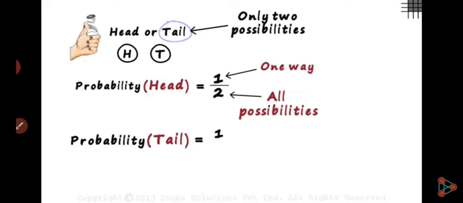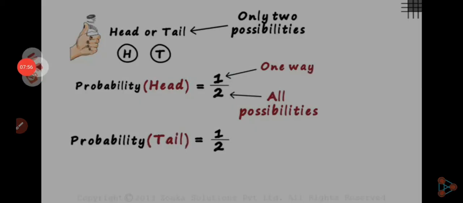What is the probability of tail? It is also 1/2, whether it becomes head or tail. Of these two, only one comes. So the outcome is only one.